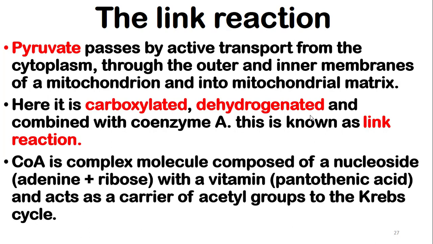Coenzyme A is a complex molecule composed of the nucleoside adenine plus ribose with the vitamin pantothenic acid, and acts as a carrier of the acetyl group to the Krebs cycle.